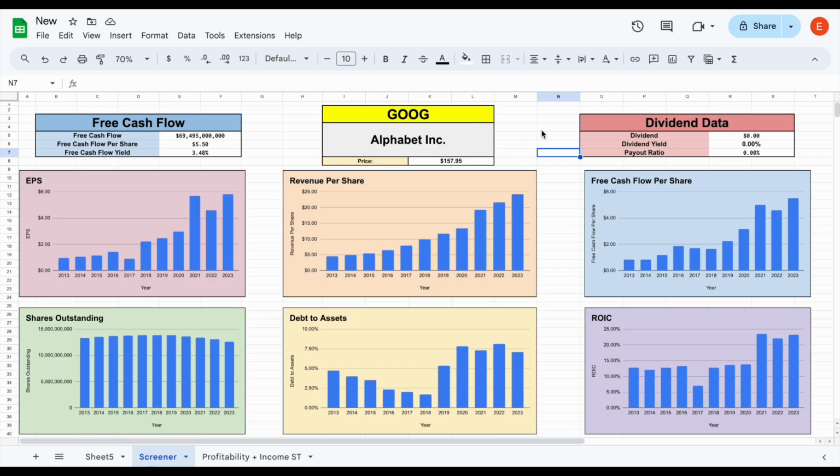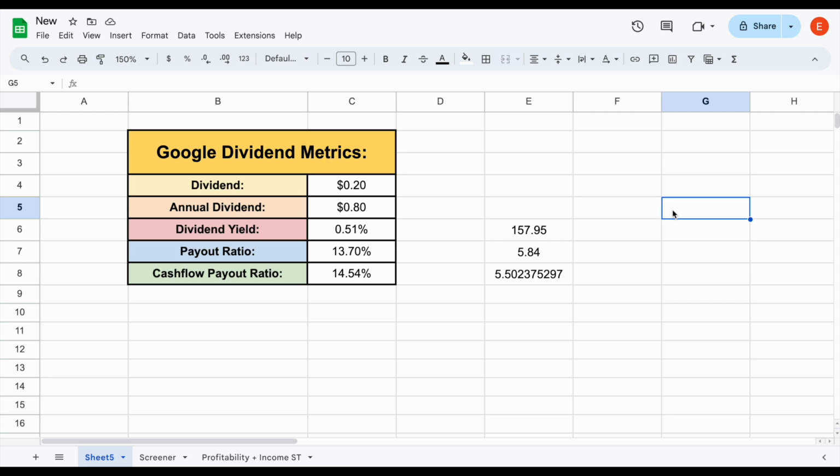So obviously Google's probably not right for you if you're someone looking for immediate dividend income, but if you have a long time horizon, Google will be able to pay out more and more in dividends by a large amount every single year. The company is rapidly growing their top and bottom lines and has very high levels of return on invested capital, meaning they're going to be investing into very profitable projects. And Google's also now joining the likes of Meta, Microsoft, and Apple, these other high-growth tech companies that have decided that it does make sense for them to pay a dividend.